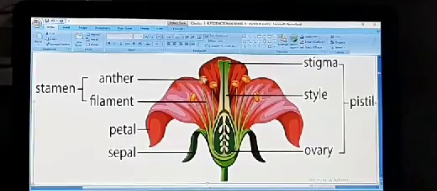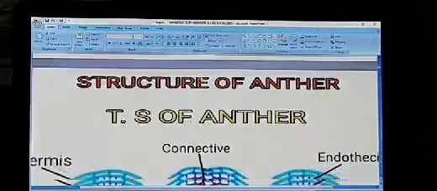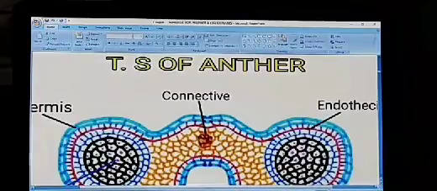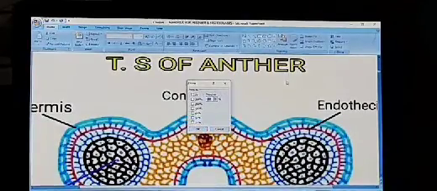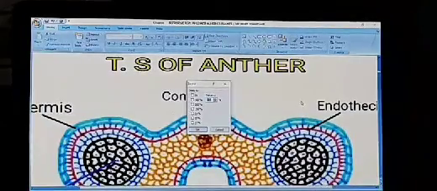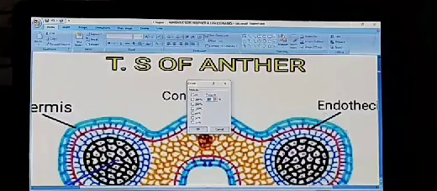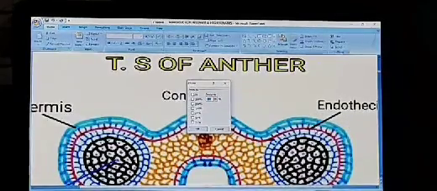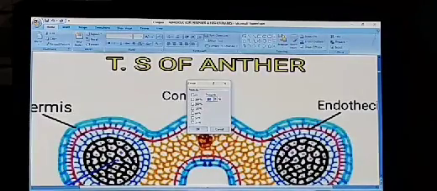Details of the TS of the anther can be observed in the figure, which shows the outer part, that is epidermis, then the middle parts, endothecium and tapetum, which are the different parts present in the anther wall.